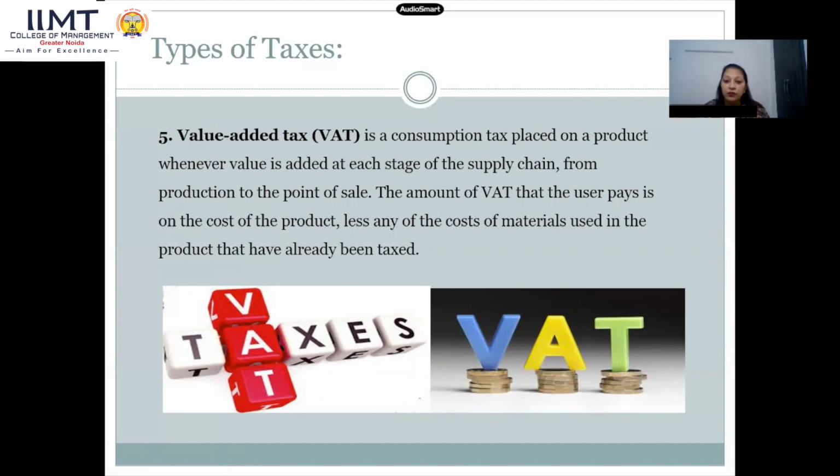That is VAT. VAT is a consumption tax placed on a product whenever value is added at each stage of the supply chain, from production to the point of sale. The amount of VAT that the user pays is on the cost of the product, less any of the cost of the material used in the product that has already been taxed. That is deducted. Otherwise, it is applicable on each and every step.